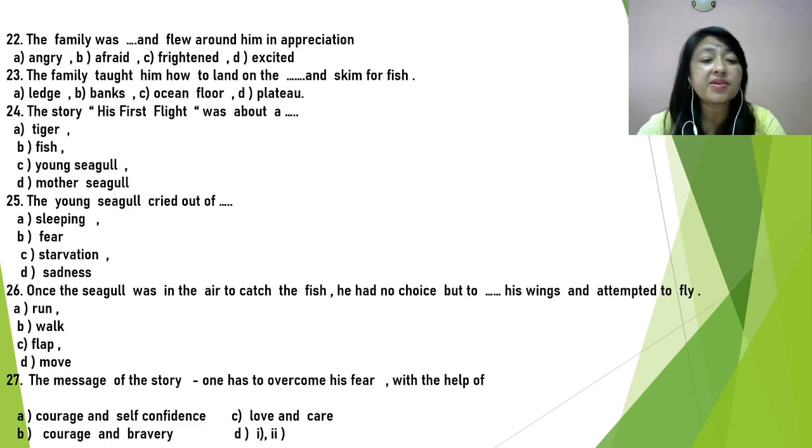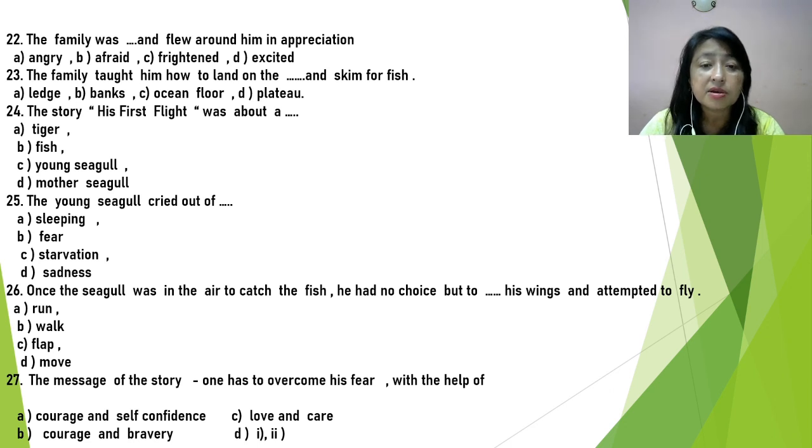22. The family was thus and flew around him in appreciation: angry, afraid, frightened, or excited. The family was excited when he took his first flight. They are very happy. Actually, they tried every way. They tried every method to teach him to fly because he was afraid to fly.